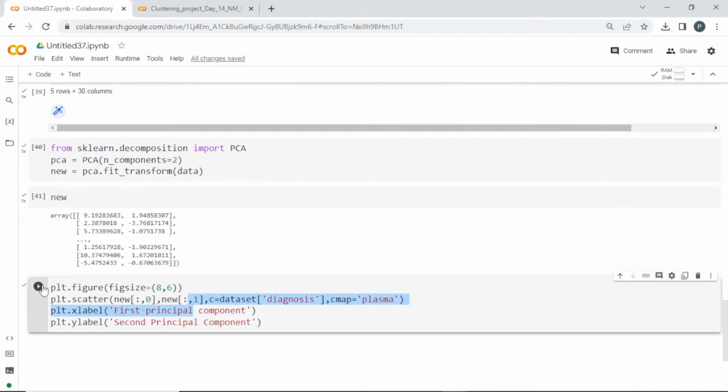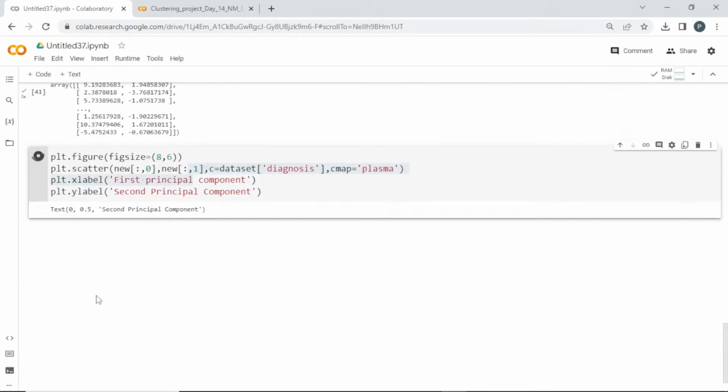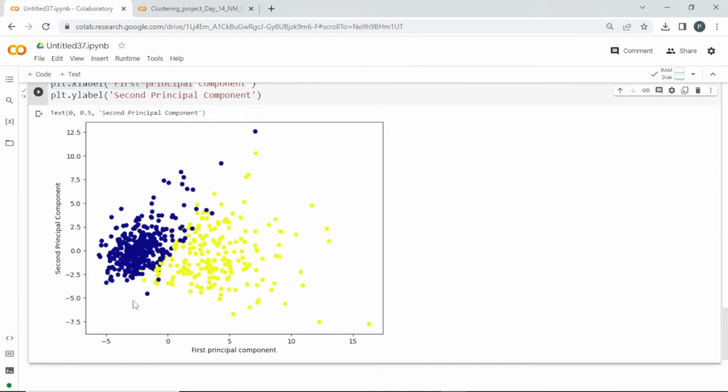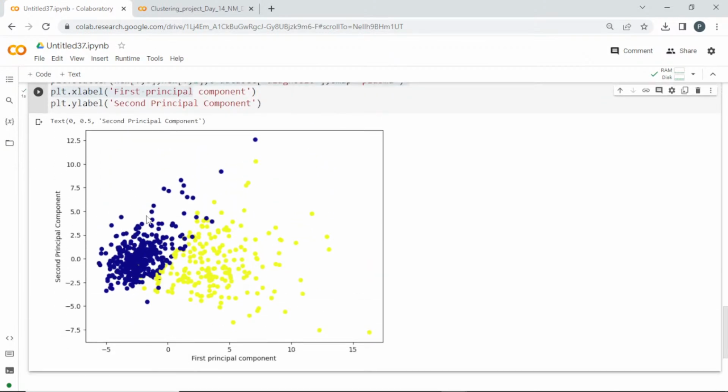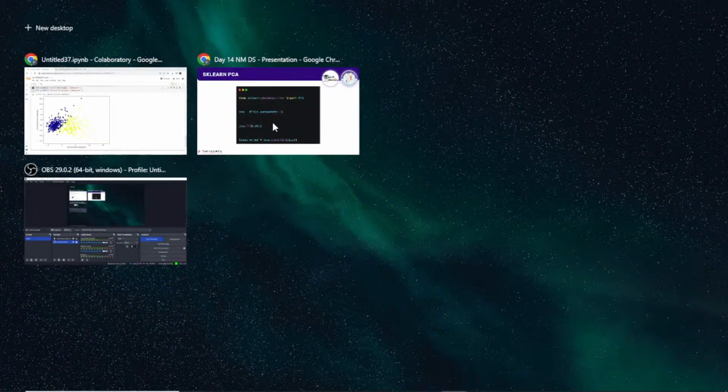So I just plot these values. This can be passed to the machine learning model for further predictions. So it turned those 30 columns into 2-dimensional, like 2 features: first principal component and second principal component. Clear? So this is what PCA is doing.